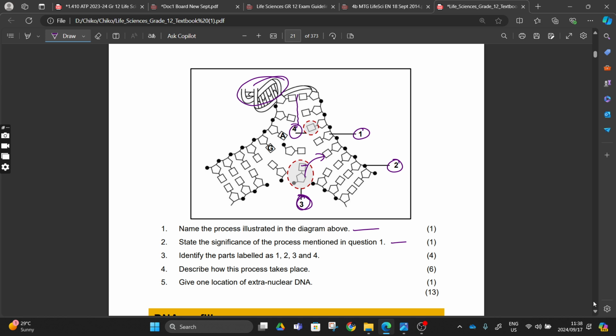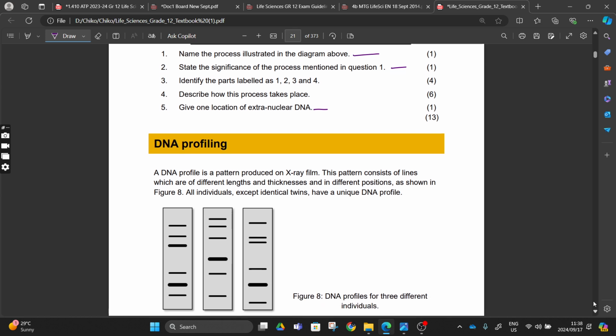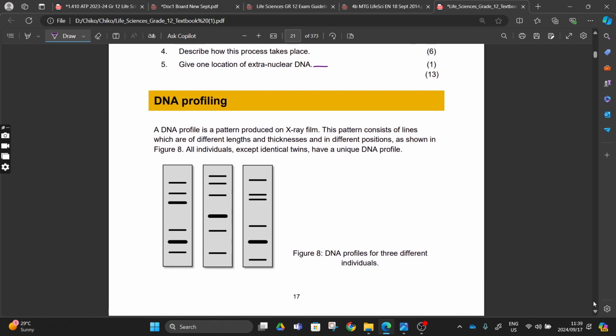Describe how this process takes place. You can describe up there 5 steps. Give one location of extranuclear DNA, mitochondrial DNA, right? From there, we can move to mitochondria, chloroplast. From there, we can move to our DNA profiling.